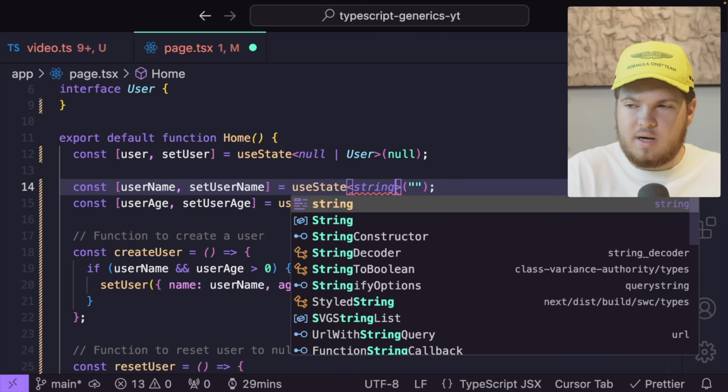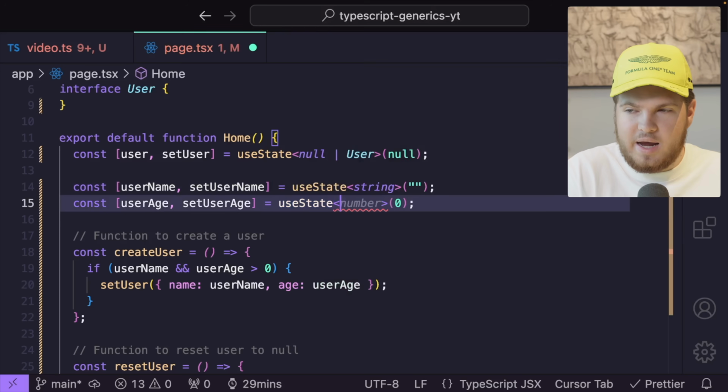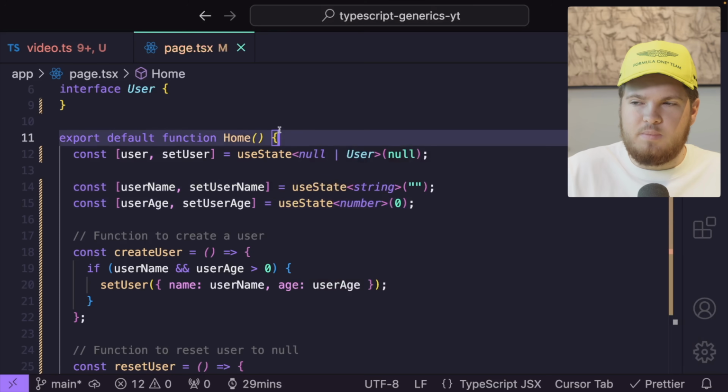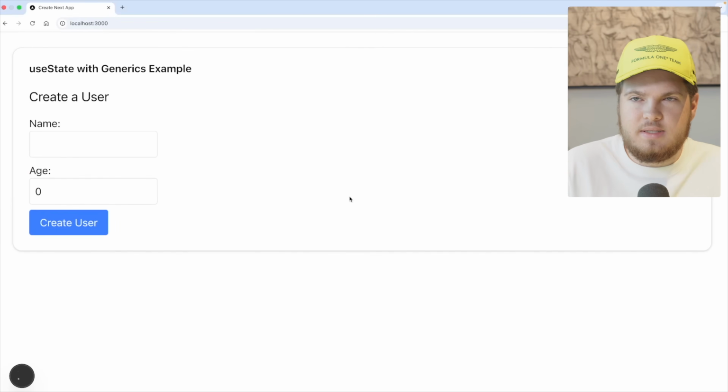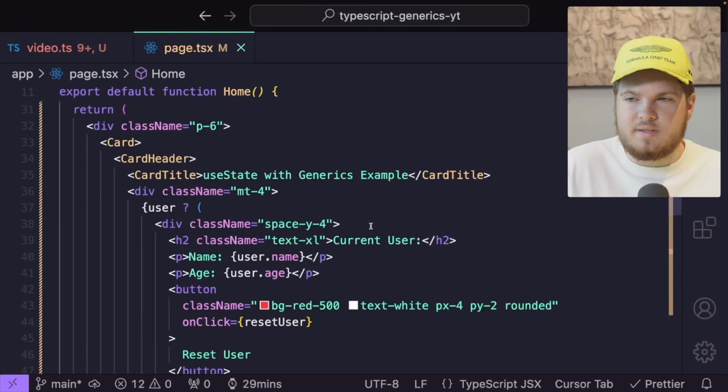So this will be of type string. And then let's do the same thing for our age. And this will also be of type number. And if you again go back, you will see the code still works. I can provide my values. Now I'm only 5 years old. And if I create my user, everything works. And we don't have any errors inside of here.